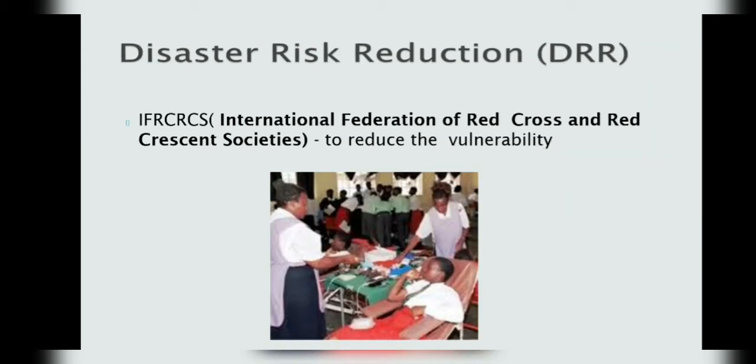So, disaster risk reduction, DRR. It forms the action plan to be implemented before, during, and after a disaster. The International Federation of Red Cross and Red Crescent Societies defines risk reduction as physical measures to reduce the vulnerability and exposure of infrastructure to natural hazards, as well as to provide coping and adaptive infrastructure in case of a disaster event.